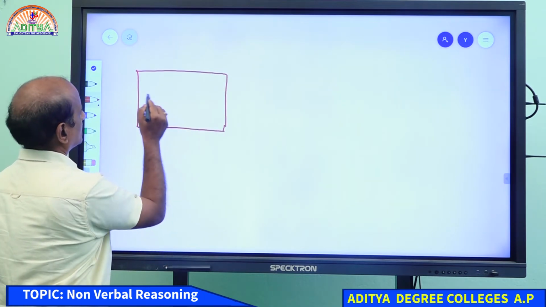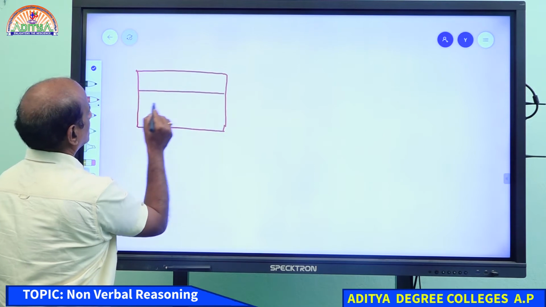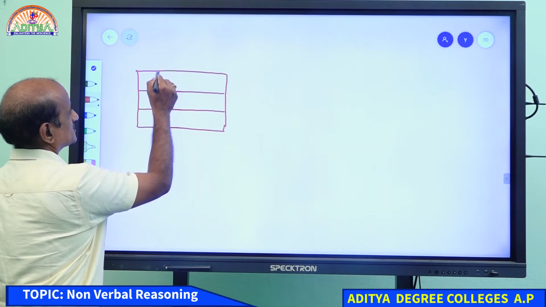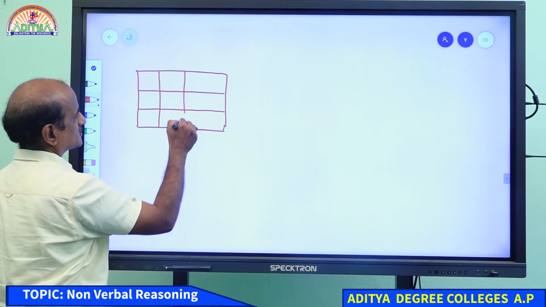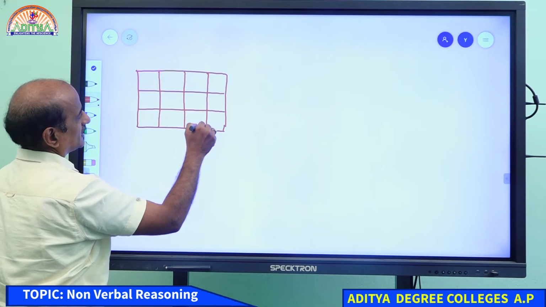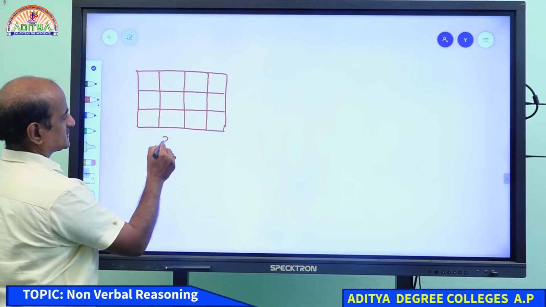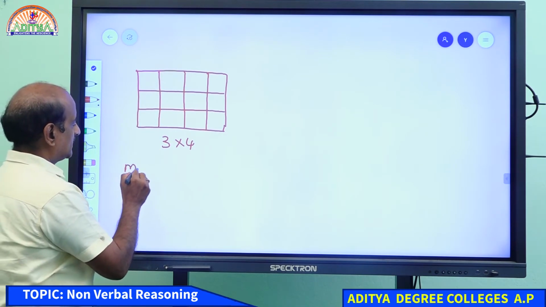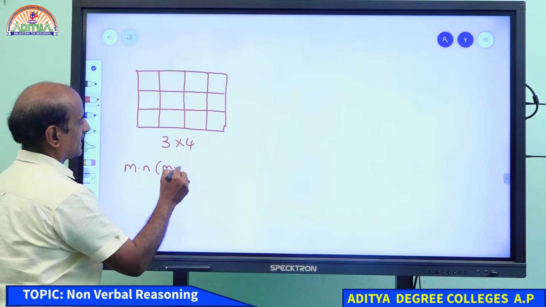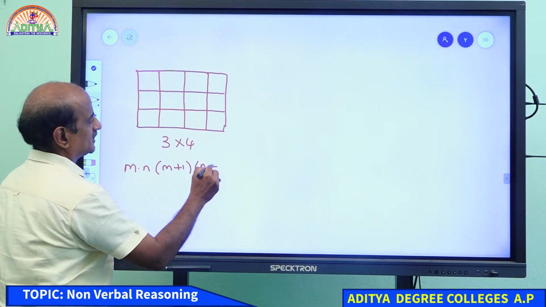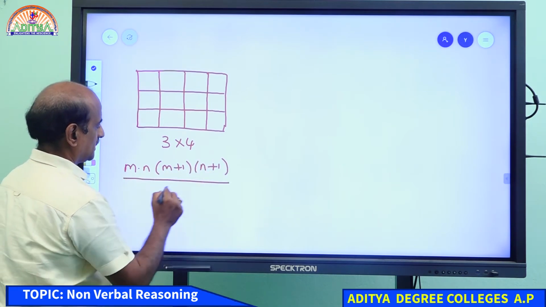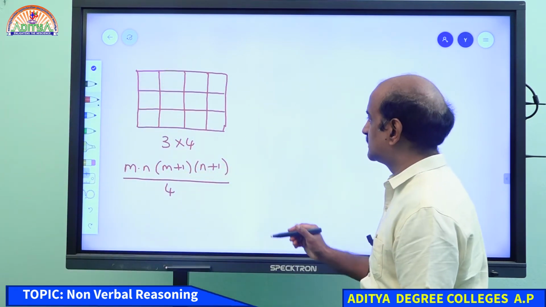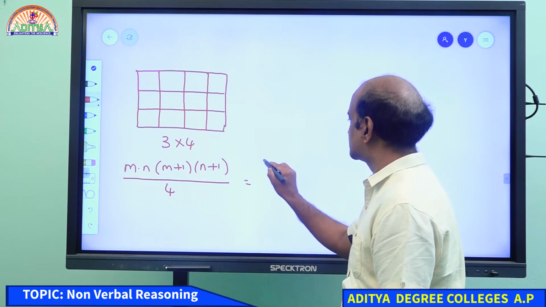come on, student, please look at that. Let me suppose that this is a 3 by 4 square. Students, first of all, let me tell you the total number of rectangles by using the formula m into n, m plus 1, n plus 1 by 4. Okay. So, this is the formula we use to calculate the number of rectangles. Come on, student, use it.